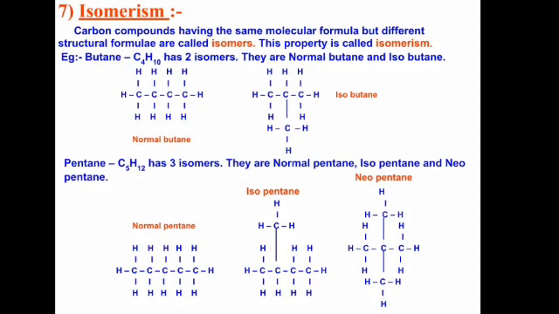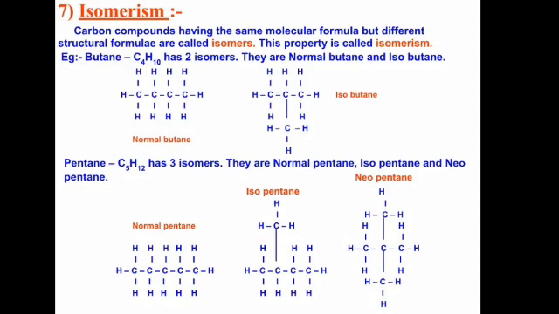Isomerism. Carbon compounds having the same molecular formula but different structural formula are called isomers, and this property is known as isomerism. For example, butane, that is a 4 carbon compound, C4H10, has two isomers. They are normal butane and isobutane. In normal butane, we have straight chain carbon-hydrogen framework, while in isobutane, we have a carbon-carbon link, a small branch having one carbon and three hydrogens.